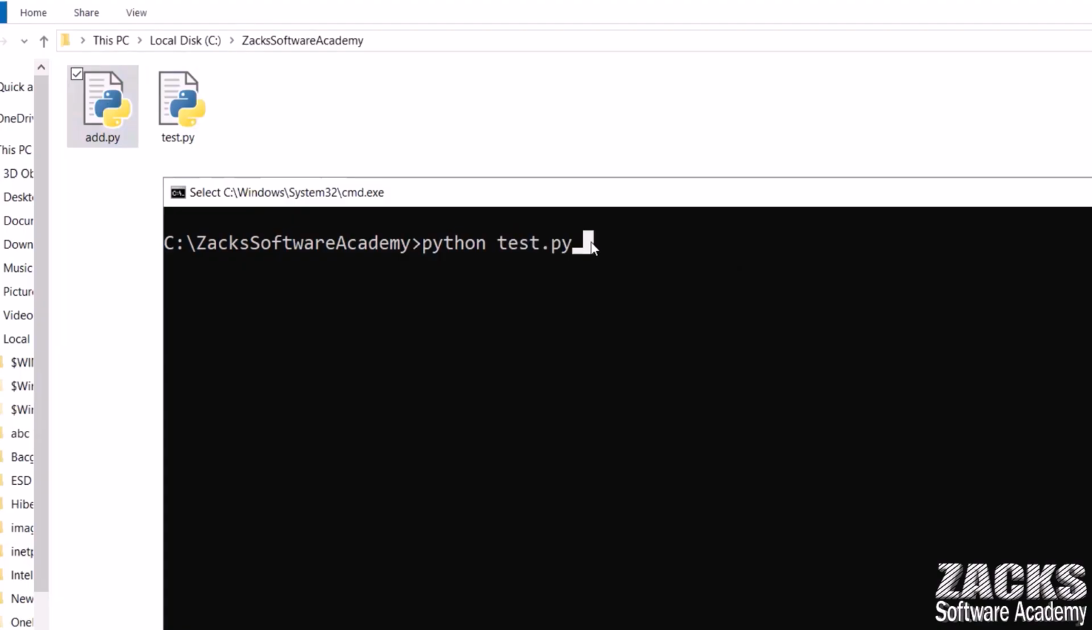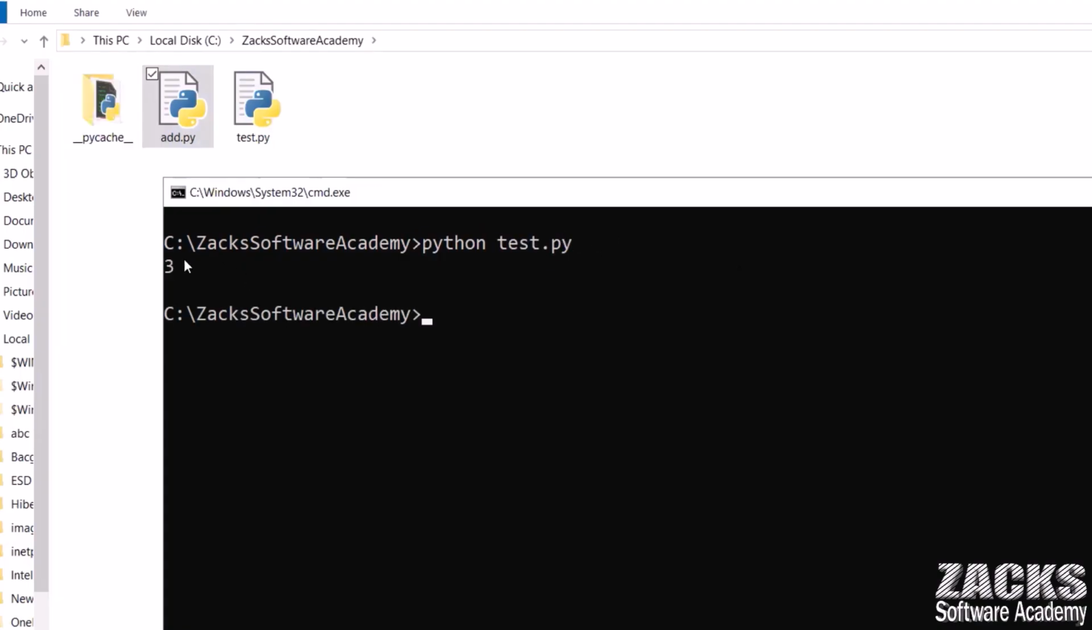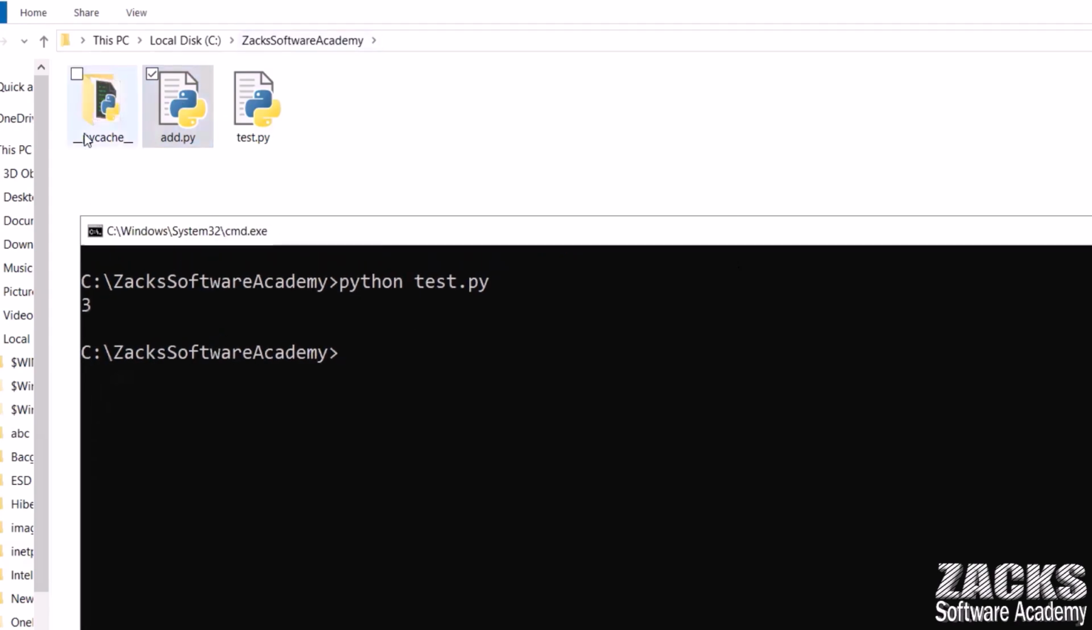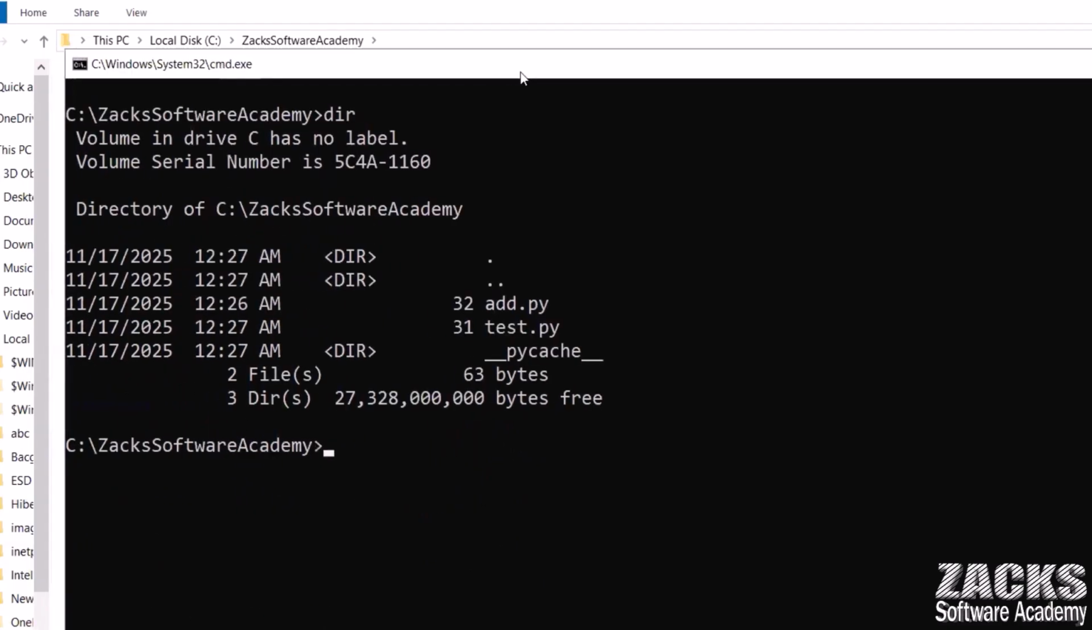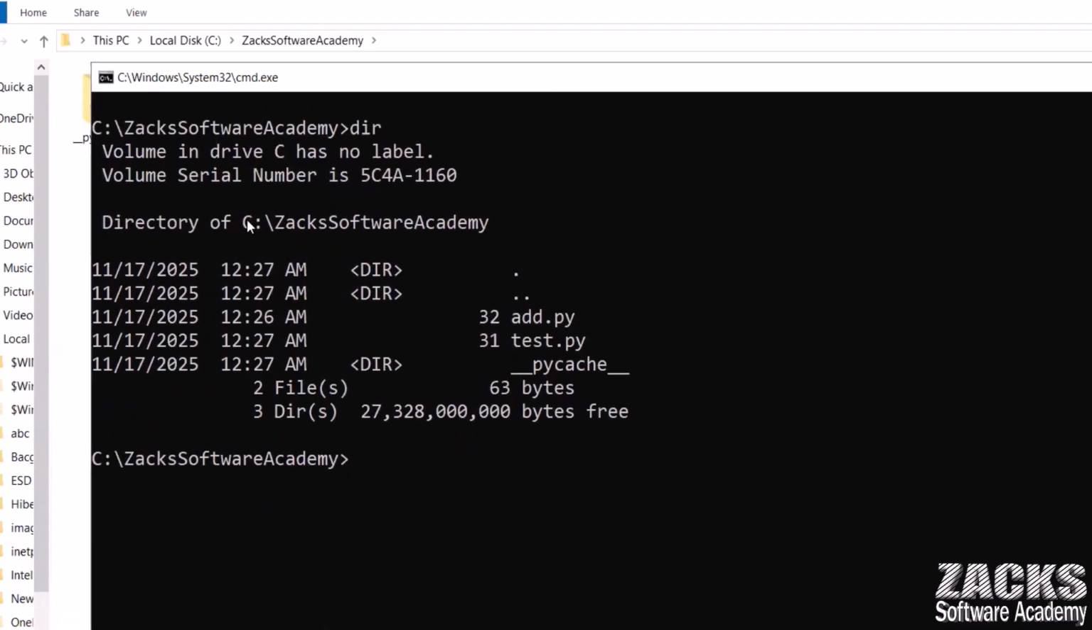First of all, let me run. What will happen? Just observe. Let me click enter. We are getting the output 3. Are you observing one thing? One folder got created, underscore underscore pycache. You can check with dir. In this current location, the C drive, Jack Software Academy folder, there are two files, add.py and test.py, and another directory, __pycache__. I hope you got this point.